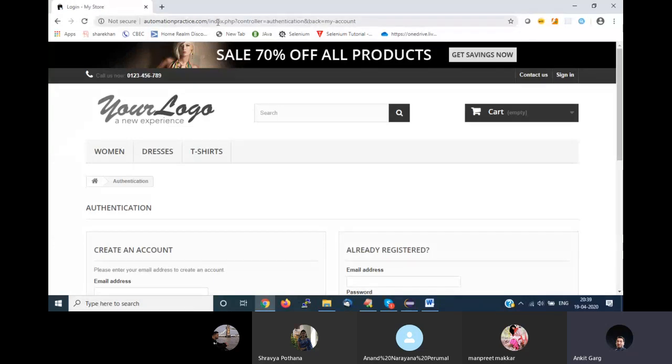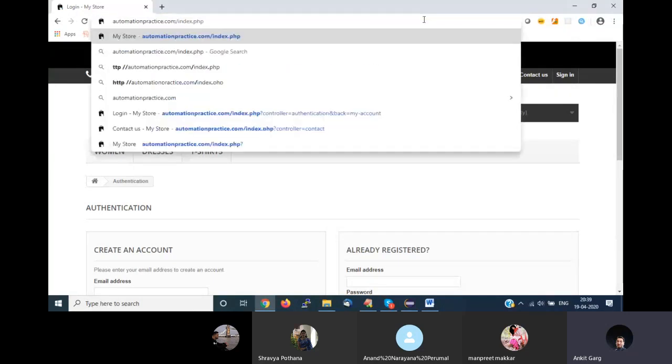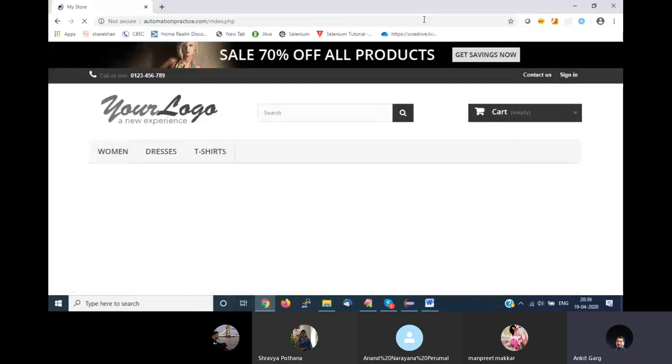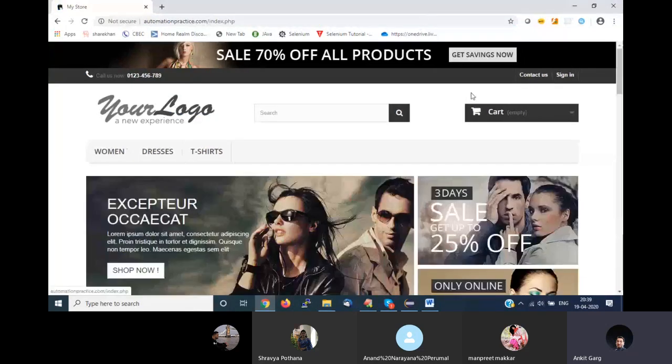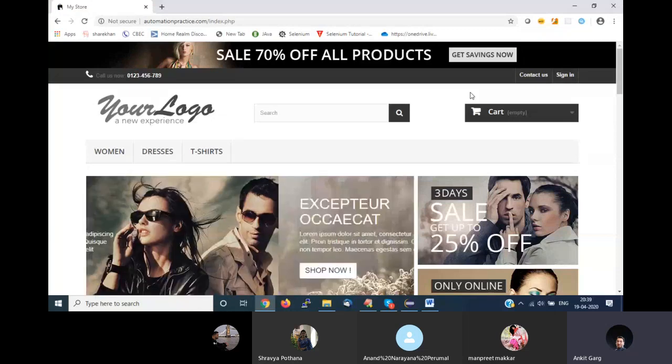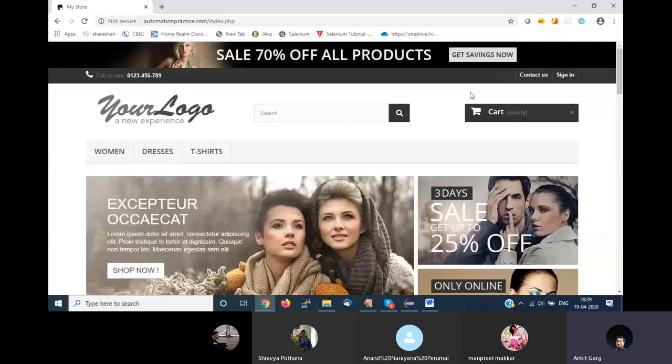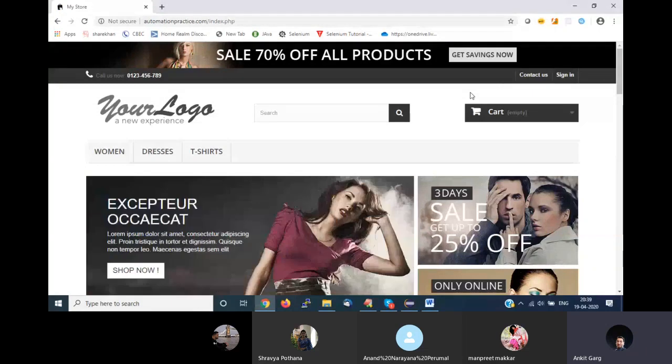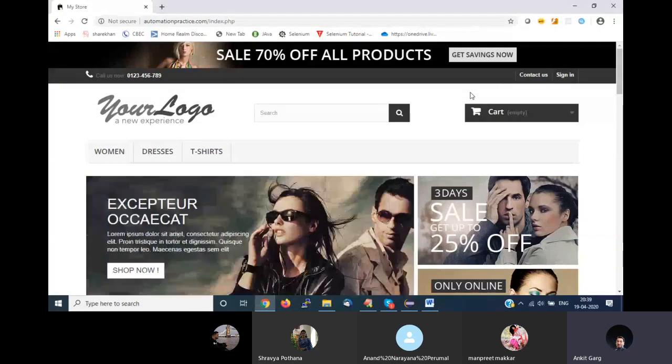Okay, let's go to the home page of the application. This is the home page of the application. And one more thing, I am giving you the syntax at the moment only for your Chrome browser. I'll discuss other browsers later on. It is only related to Chrome browser for now. Let's say I want to find an element for this sign in button.